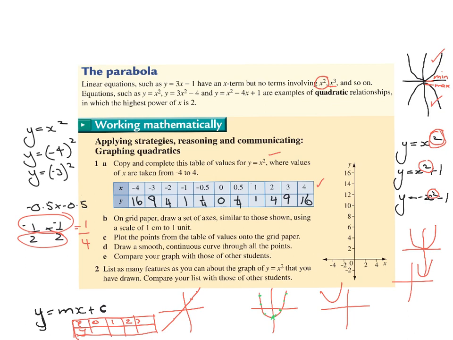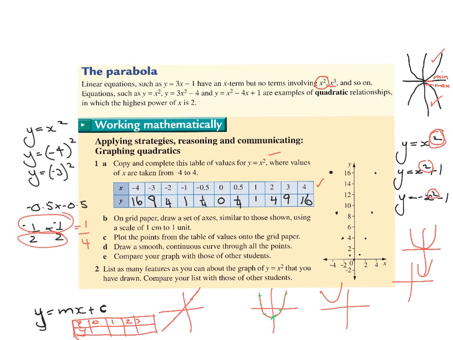So when I go to plot these, for example, I get negative 4, 16, which is up here. Negative 3, 9, so that's in the middle about there. Negative 2, 4, negative 1, 1, 0, 0, 1, 1, and I do the same on the other side. Now, when you've plotted all your points, you sketch the curve.